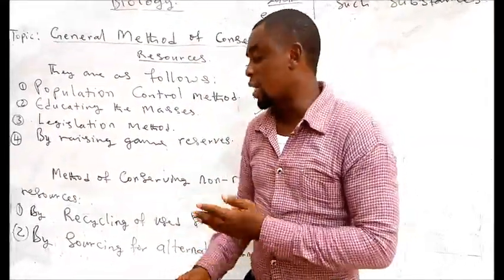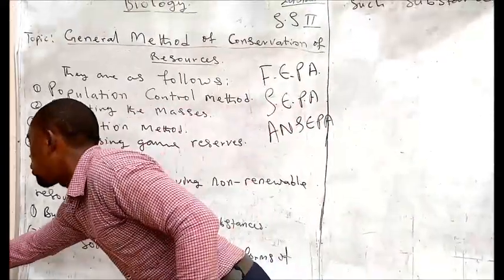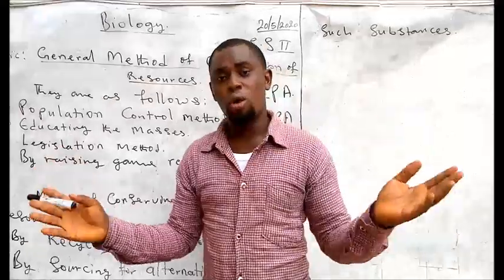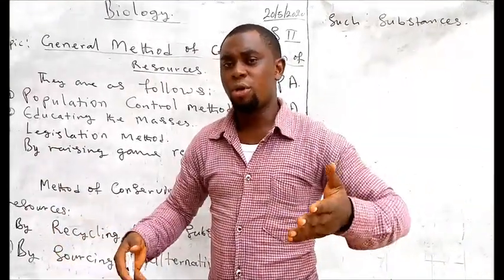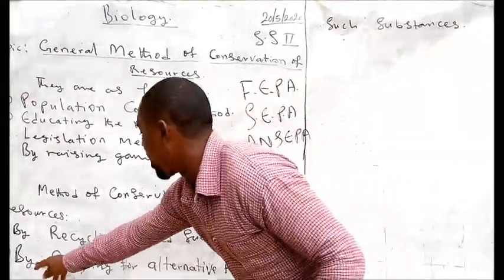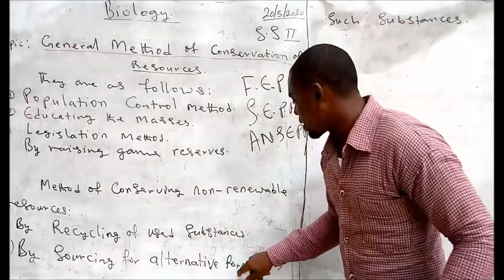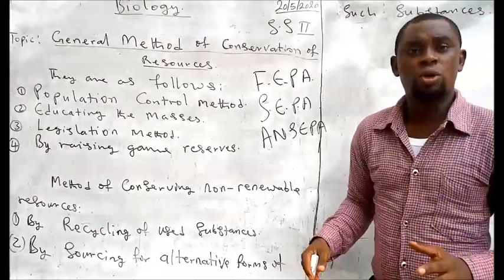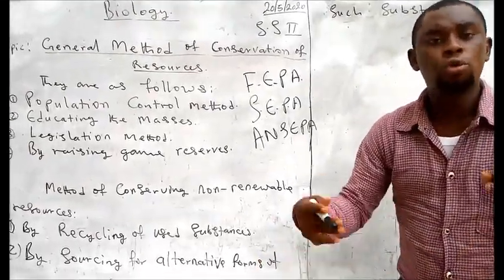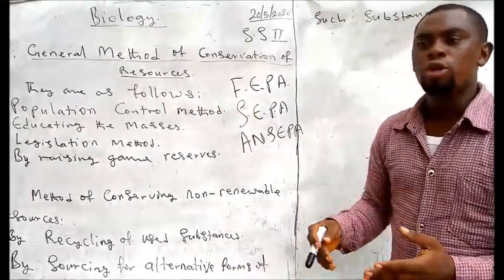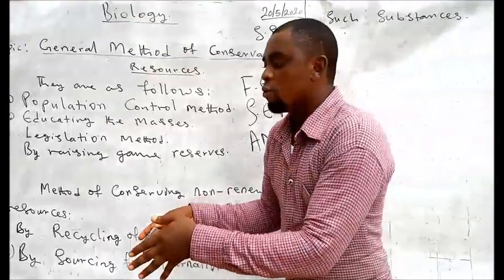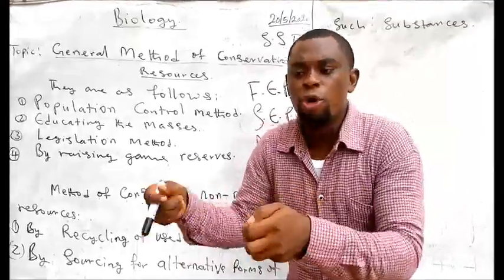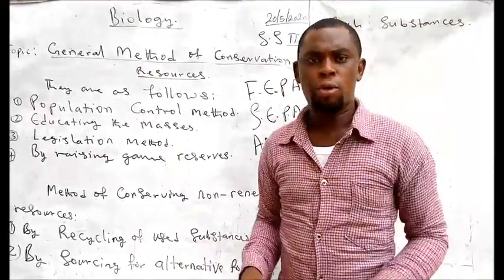We call this recycling. So the next method we can use to conserve some of these non-renewable resources, because not all non-renewable resources can be recycled, is what? By sourcing for an alternative form of such substances. Some substances you can't recycle. So what do you do to conserve them? What you can only do is regulate the usage of that particular substance, going for alternative forms, something like crude oil.